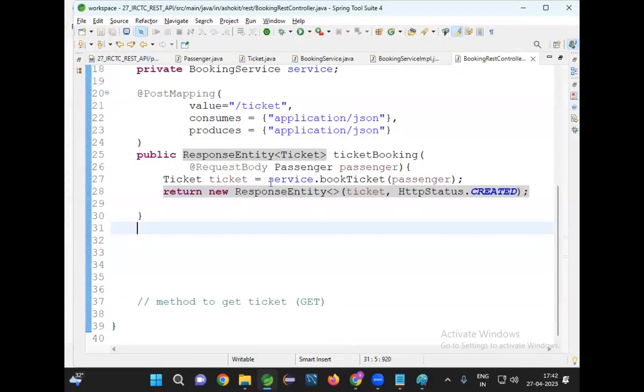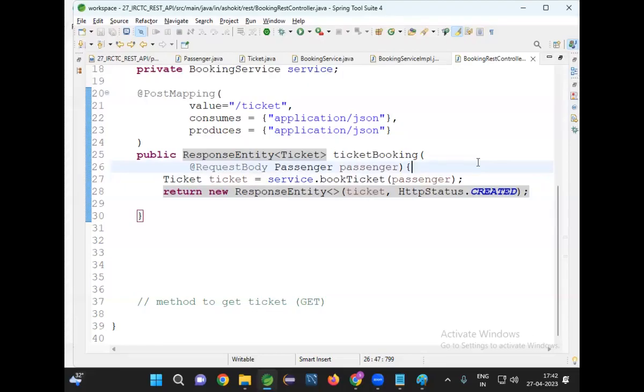My method is expecting a passenger object. Do you think that MakeMyTrip will send a passenger object to IRCTC? No. What will MakeMyTrip do? MakeMyTrip will send passenger data in JSON format. Why? MakeMyTrip is not a Java application. My application is Java, but my client is not Java. My client is .NET. My client will send JSON data. But what is my method expecting? An object. Who will convert that JSON to an object? The dispatcher servlet. Clear, guys? Java to JSON, JSON to Java.